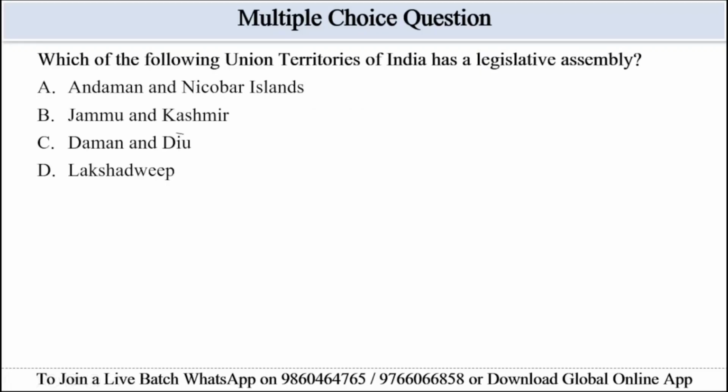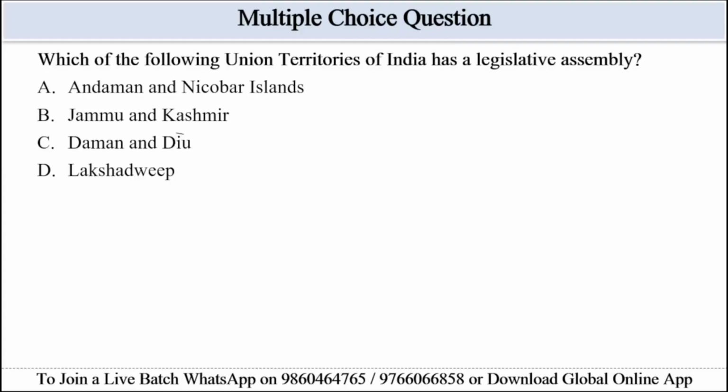Which of the following union territories of India has a legislative assembly? Options are given: Andaman and Nicobar Islands, Jammu and Kashmir, Daman and Diu, and option D is Lakshadweep. So guys, as per the passage, Jammu and Kashmir became a UT with an assembly. Ladakh does not have any assembly. So option A, Andaman and Nicobar Islands, has no assembly.